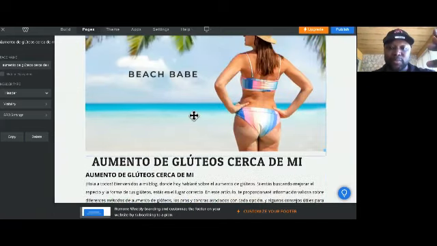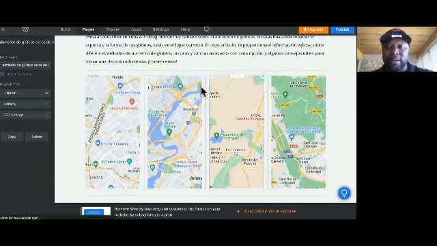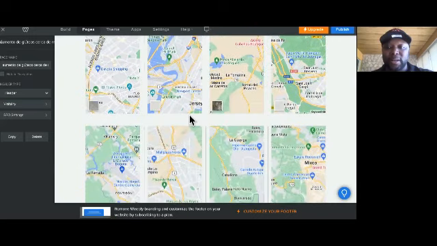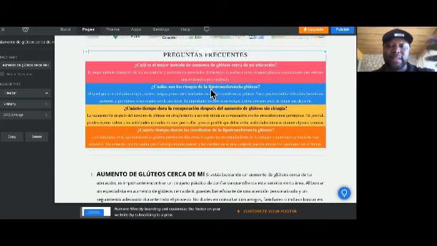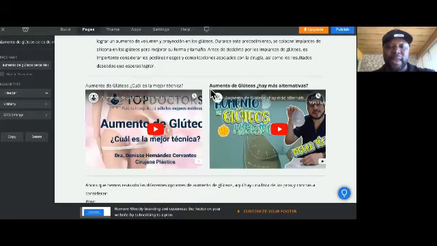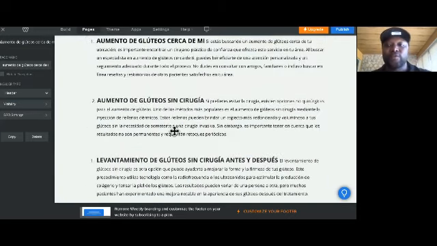And then what we have is an image right there. Everything is geotagged, keyword optimized and everything. I created my own snack pack because, why not do what Google does? Then we have an FAQ, people also ask section, just like Google does. And then we have the listing type format, just like Google does, a couple videos and everything, graphs and all of that. Then we have the related section down at the bottom, just like Google does.